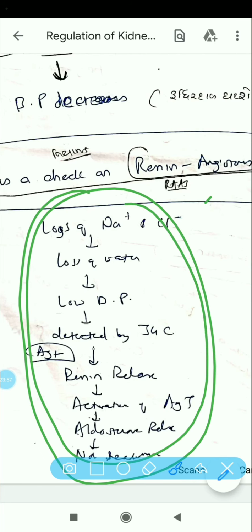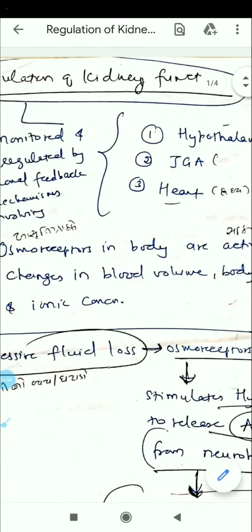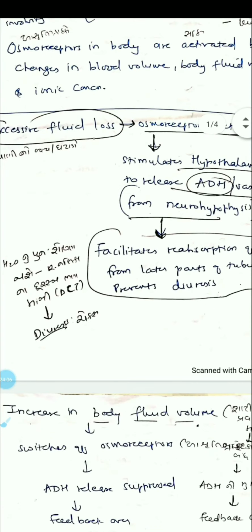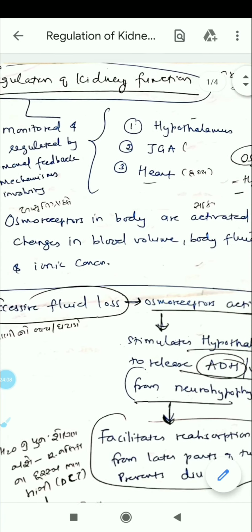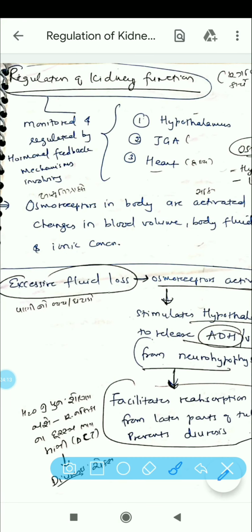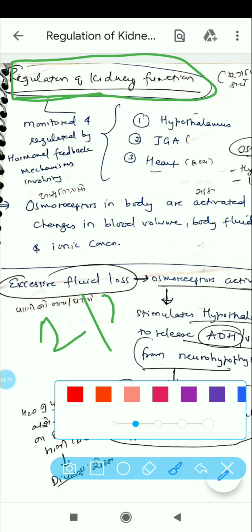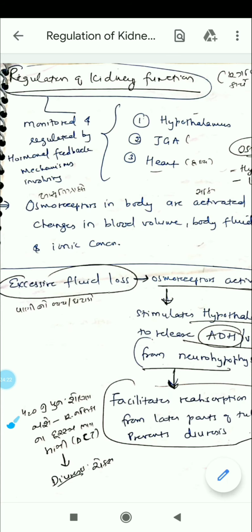This is how this question was asked in NEET. So go through it. I'll take the questions next week. Here we end the RAS mechanism and the regulation of kidney function. It is one of the most important topics in the entire NEET, because they have frequently asked questions from this topic. On an average you can expect at least one or two questions from this topic if they are asking 2 or 3 questions from this chapter. So the main part of the chapter gets over with this. The rest of the part is comparatively very easy.